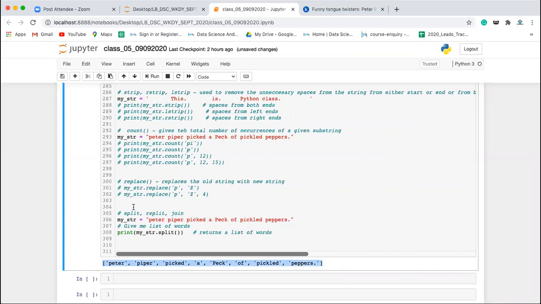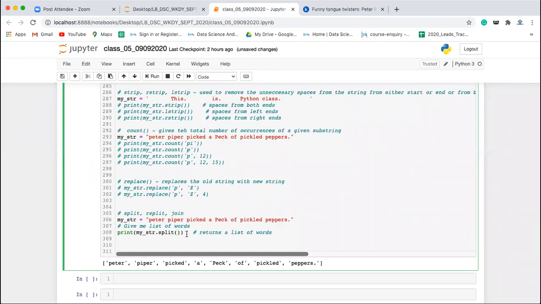Clear? So now let's see, from the beginning till this space, this is the whole word, one element. From this space till this space, this is one word, one element. From this space till this space, this is one element. Correct? So this is how it is split. Now if you do not mention any argument, by default the separator is taken as a space, meaning the string will be split at the spaces.